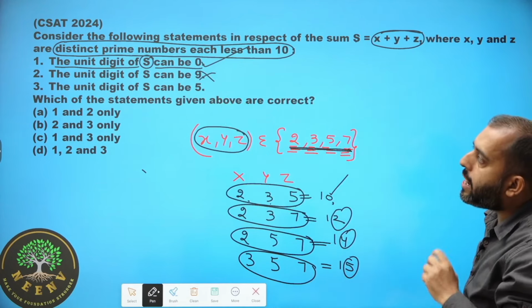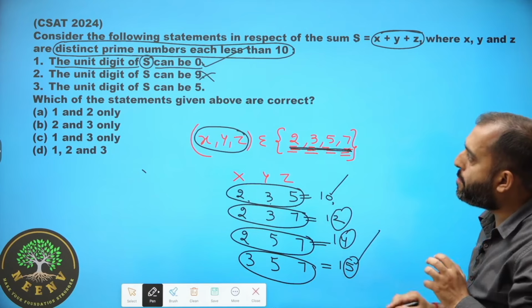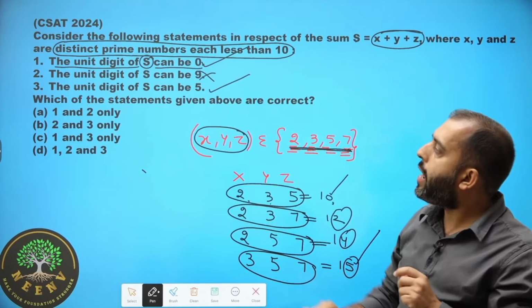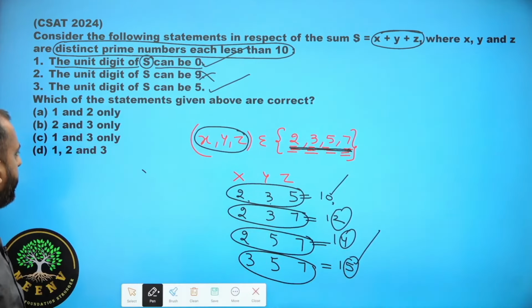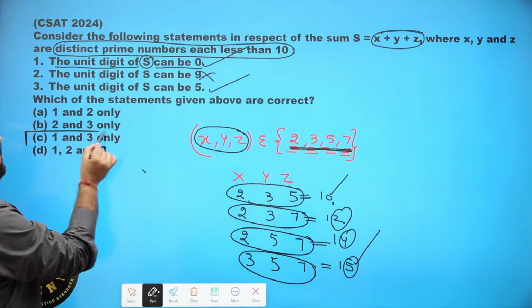Unit digit of S can be 5. Yes, 5 is also visible. So statement 1 and statement 3 are the correct statements. Hence, option C is the right choice here.